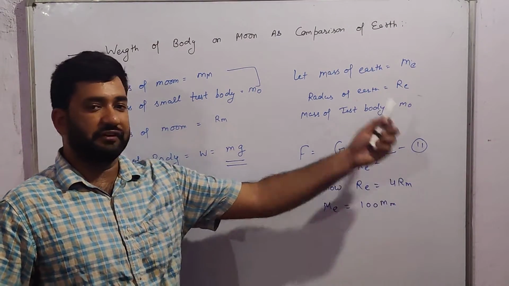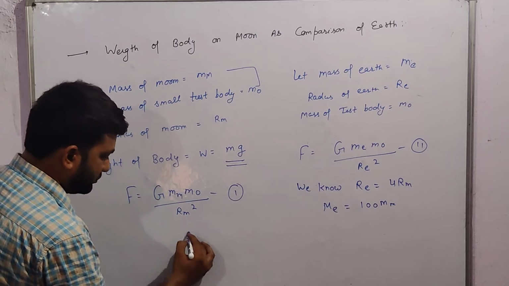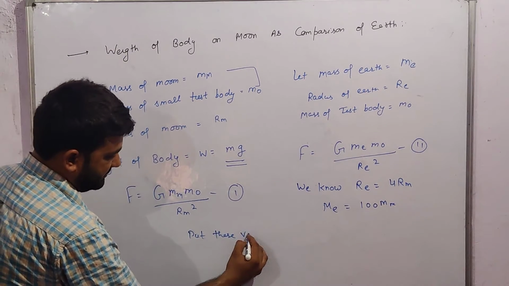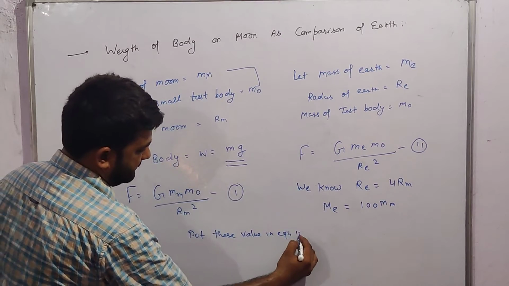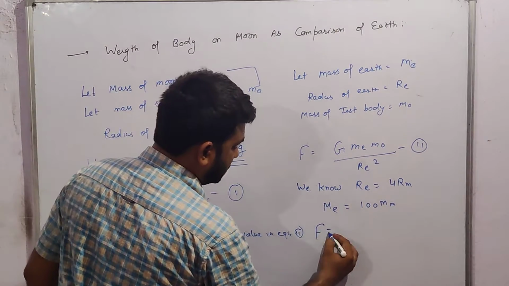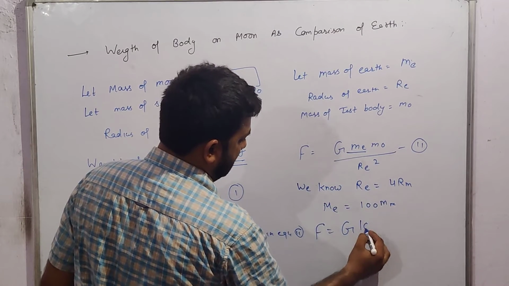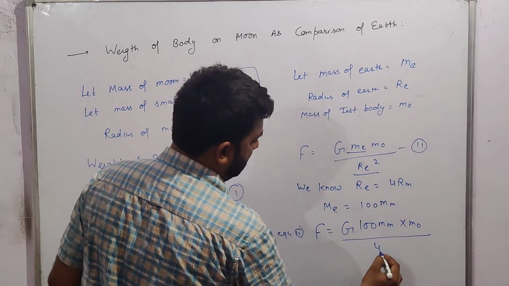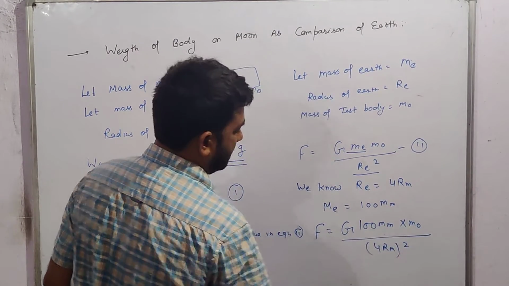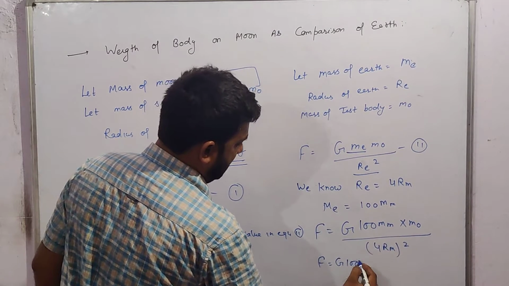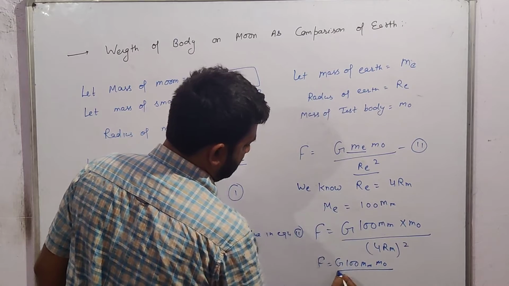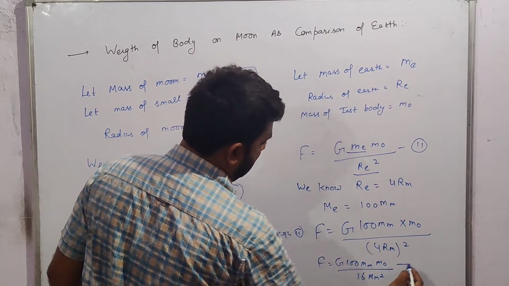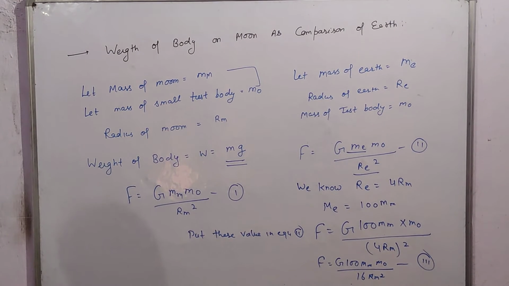Put these values in equation number second. So F is equal to G me, 100 times mm, into m naught divided by re, 4 times Rm, square. Now this equation becomes G 100 mm into m naught divided by 16 Rm square, and this is equation number third. Clear?